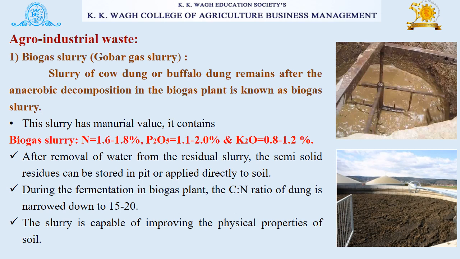After removal of water from the residual slurry, the semi-solid residues can be stored in pits or applied directly to soil. During the fermentation in the biogas plant, the C:N ratio of dung is narrowed down to 15 to 20. The slurry is capable of improving the physical properties of soil also.